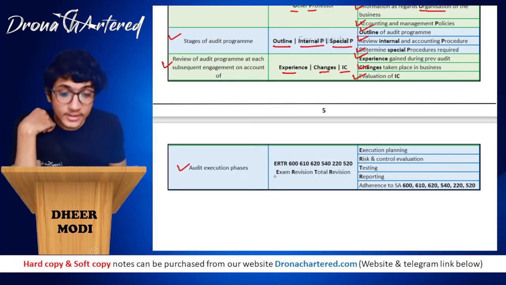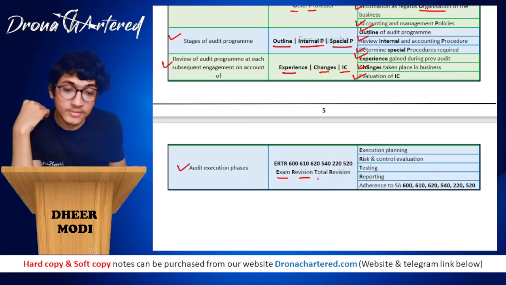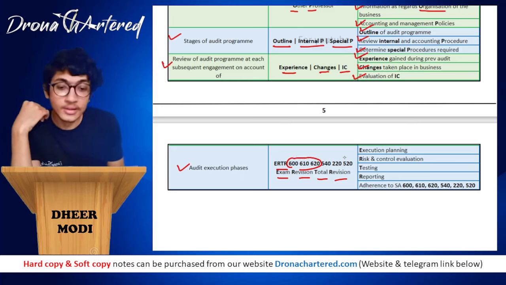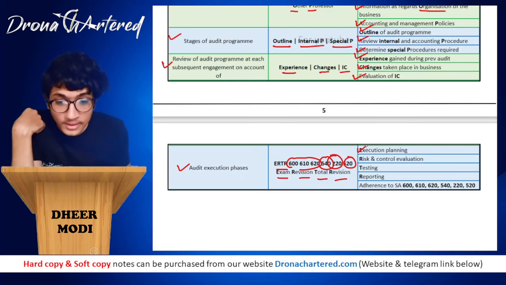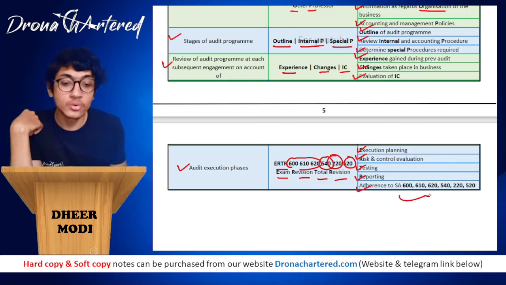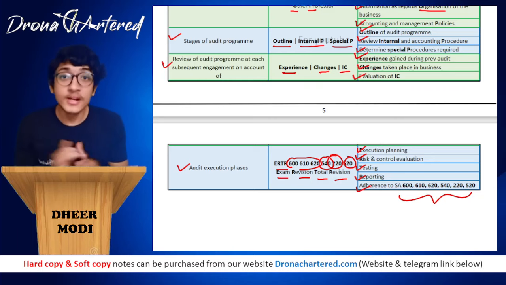And last is your audit execution phases. So how did we do it? We did audit execution is your exam revision, total revision. So ER, TR. Then this is your 600 series. There is 520, 540 and 220. Execution planning, risk and control evaluation, testing, reporting and adherence to all of these SAs. And with this, we are done with the chapter.